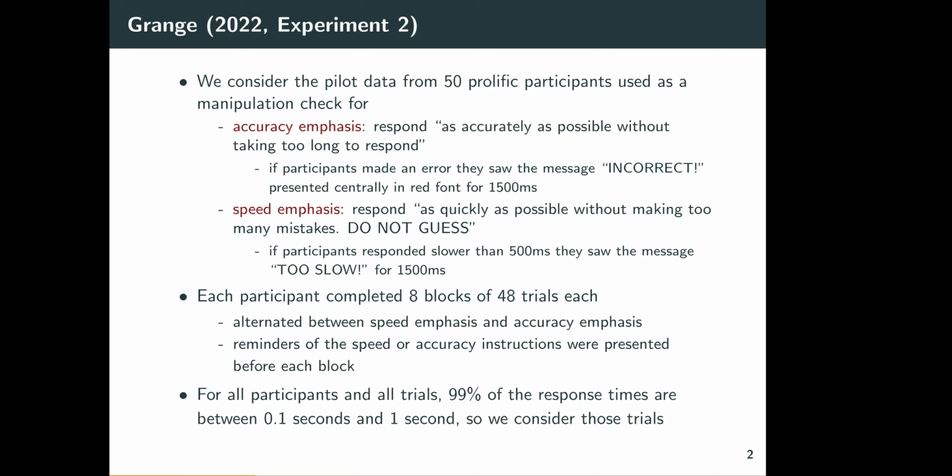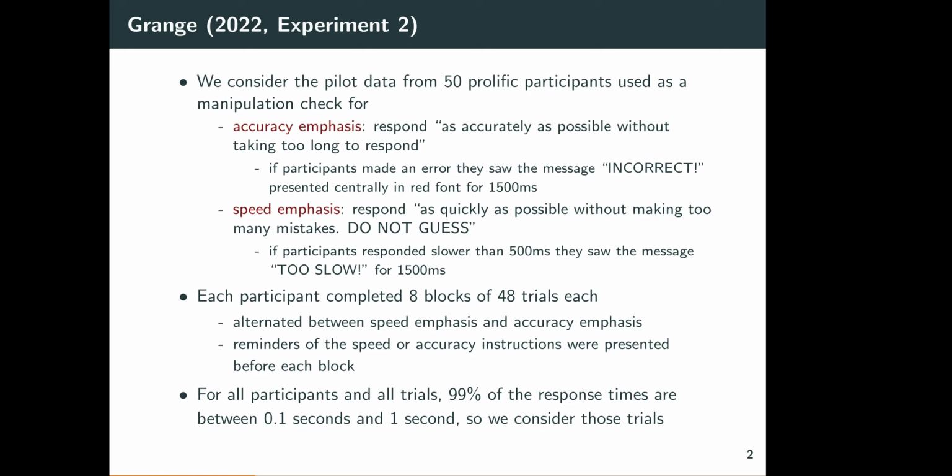Another set of instructions that you could have as you did the task was a speed emphasis, to go as quickly as possible, but don't make too many mistakes. So you're not just guessing, but you're trying to go as fast as you can. And now participants were warned if they went too slow. So if they were slower than half a second, they were told that's too long, and therefore encouraged to go faster. So they're emphasizing speed or accuracy both in the initial instructions and in the feedback that people are getting throughout. Each participant did 8 blocks of 48 trials, and these blocks alternated between speed and accuracy emphasis.